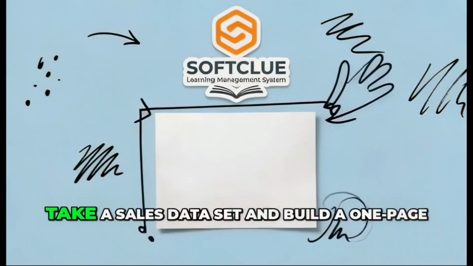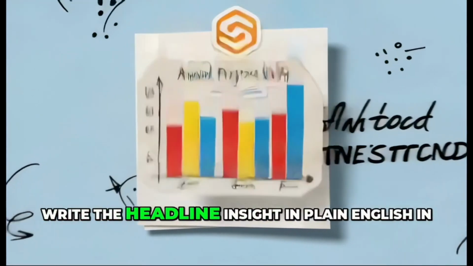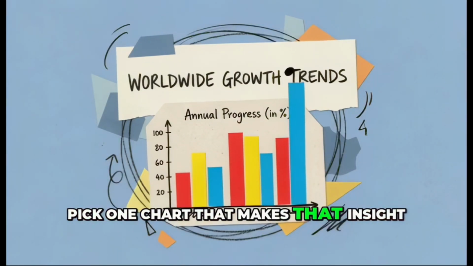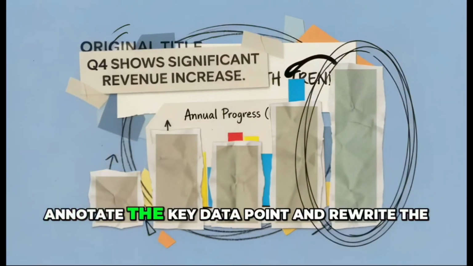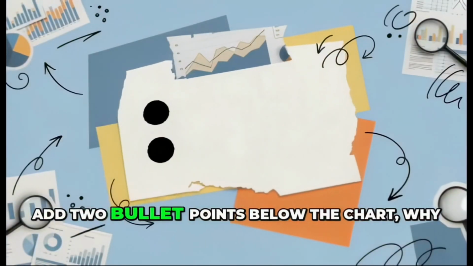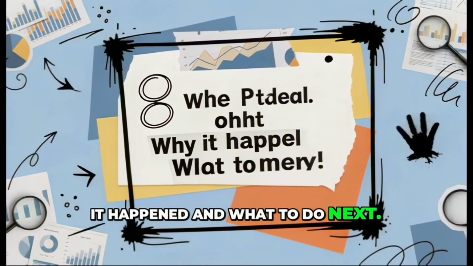Try this. Take a sales data set and build a one-page summary. Write the headline insight in plain English in one sentence. Pick one chart that makes that insight obvious. Annotate the key data point and rewrite the chart title as the insight. Add 2 bullet points below the chart: why it happened and what to do next.